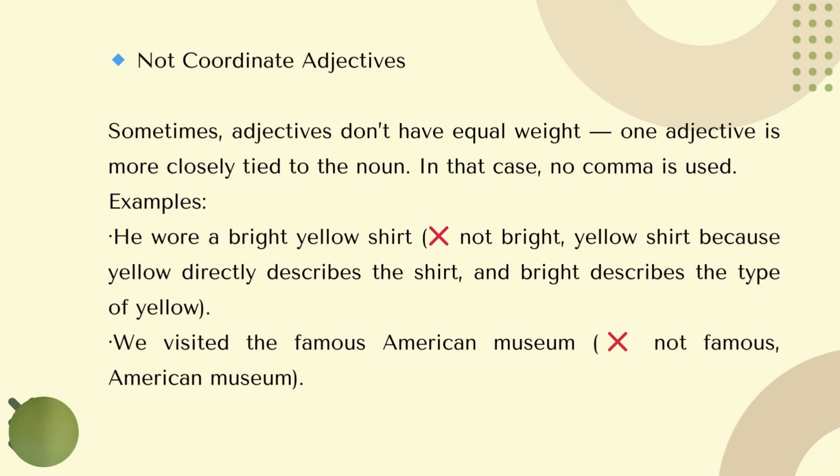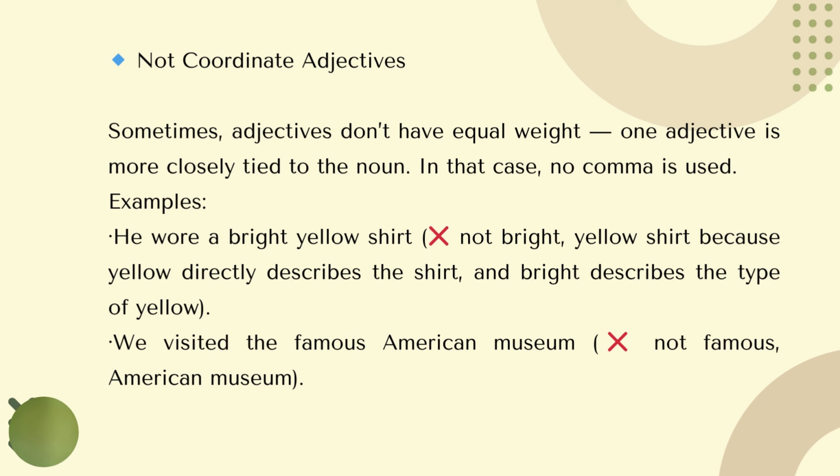Like what is written on the brackets, if you see, not bright, yellow shirt, because yellow directly describes the shirt and bright describes the type of the yellow. So you can say dark yellow, bright yellow, or you can say, how to say, soft yellow, maybe perhaps there are some adjective that can describe the yellow, types of yellow.